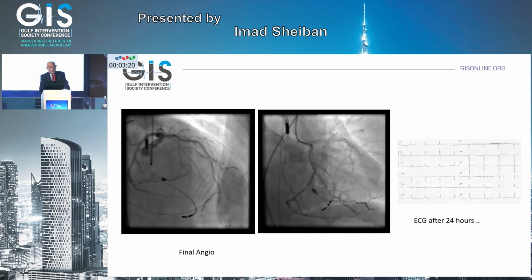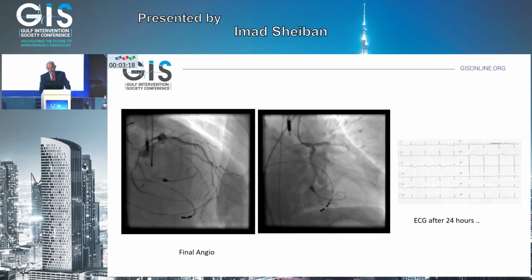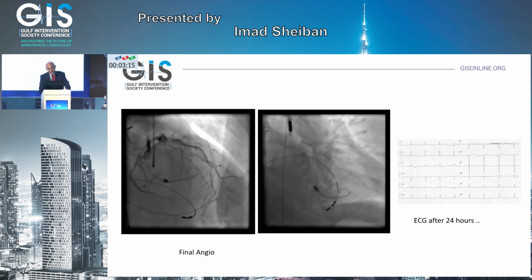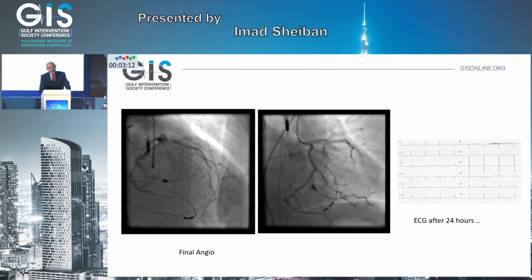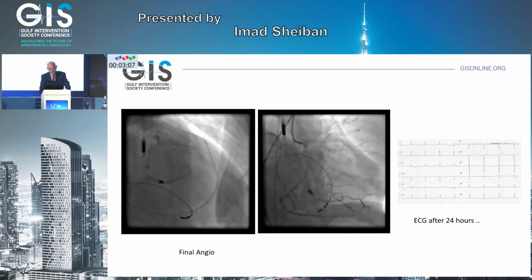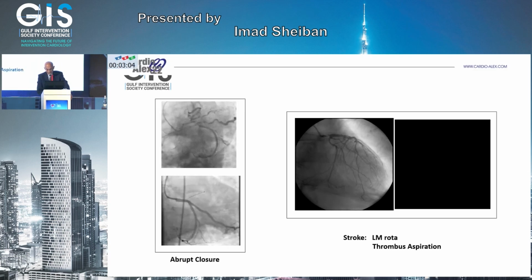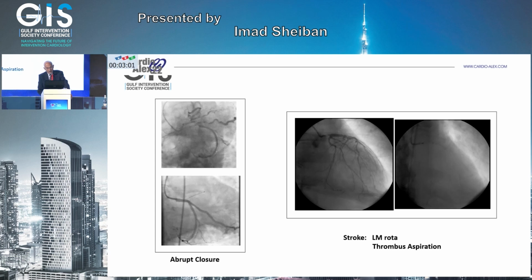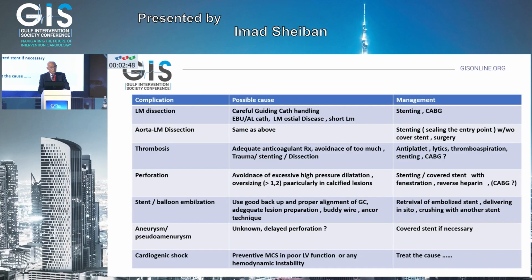And after 24 hours, you can see the dramatic change in the electrocardiogram, and the patient left with 0.45 ejection fraction, meaning that he had a good chance to survive longer. And again, finally, abrupt closure we have described before, as well as stroke during left main rota or thrombus aspiration, might happen during the procedure. So this is the table summarizing the complication, the possible cause, and the management, as we have mentioned before.